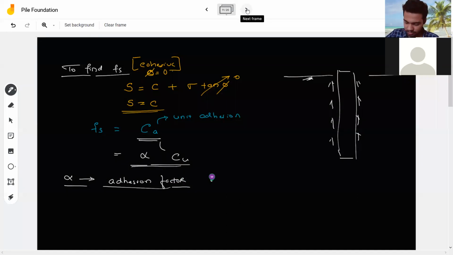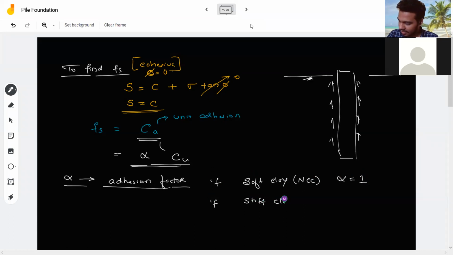Now if you have soft clay, or an NCC soil, remember that if there is soft clay and your pile is inside it, there will be no adhesion because it is very soft, right? The pile will go straight inside. So here your adhesion factor is equal to 1. But if you have stiff clay, then the adhesion factor is less than 1.